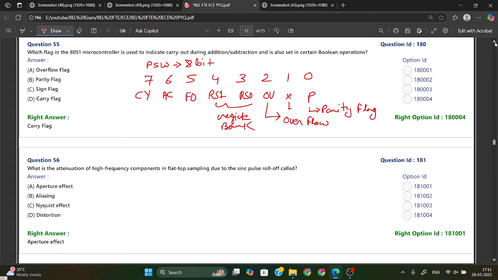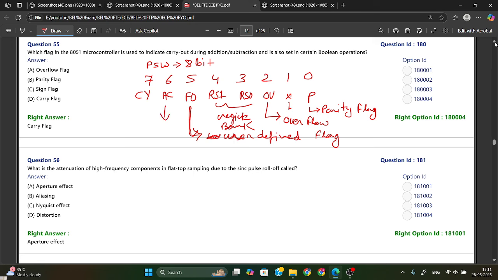This is select register bank. Okay, then we have F0. It is actually user defined. This is the user defined flag.